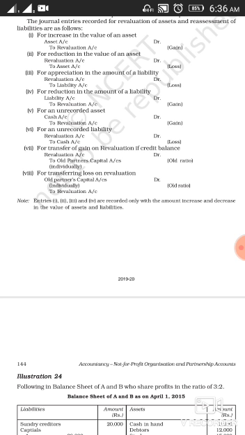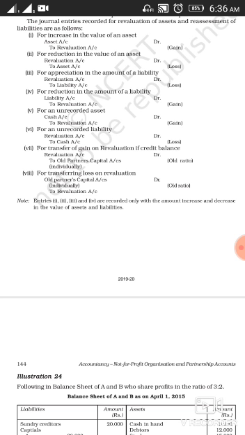The entry for the same will be revaluation account debit, because it's a gain, that's why we'll debit revaluation account debit to old partners' capital account, because the same gain has to be credited to old partners in their old profit sharing ratio. So this profit will be distributed individually to the old partners in their old profit sharing ratio.